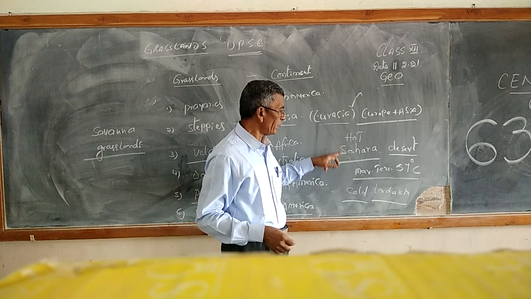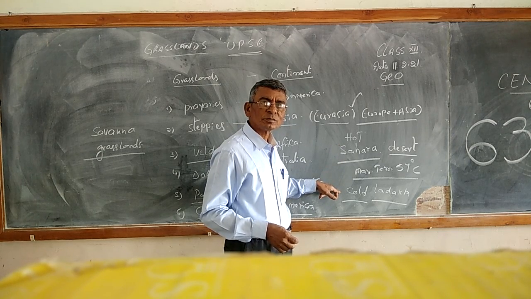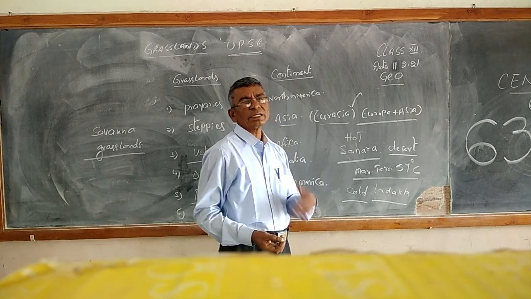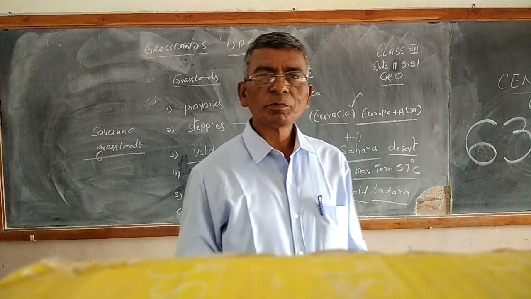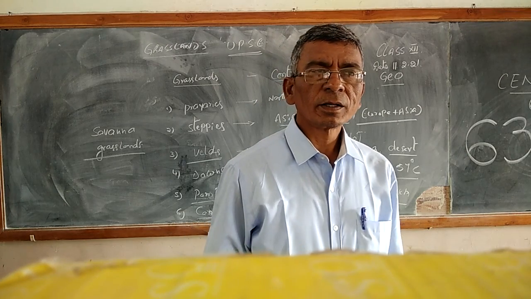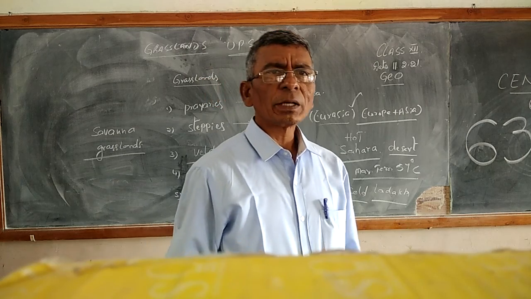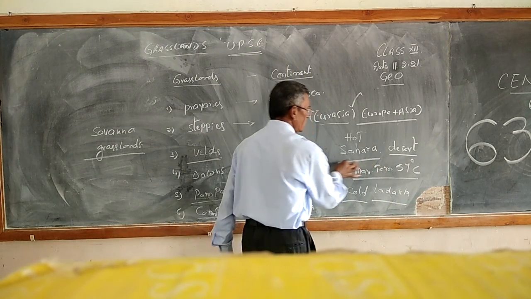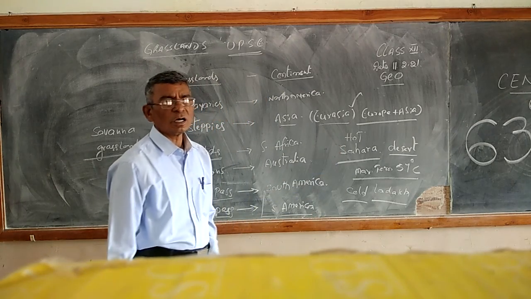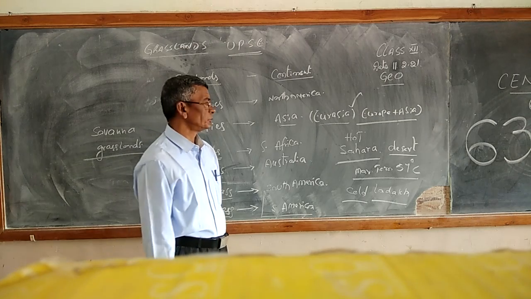Sahara Desert, Patagonia Desert, Iranian Desert, Mongolian Desert, Siberian Desert. Siberian Desert where? That is in Russia. Clear? The Great Australian Desert, that is in Australia. So compared to all, if you take the best one is here. The biggest desert in the world is Sahara. Sahara is the most important desert.